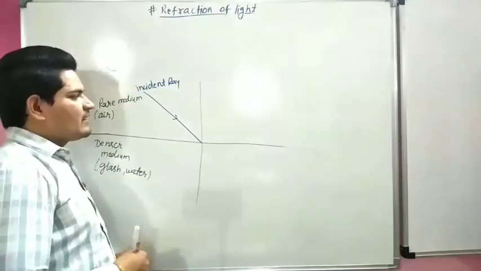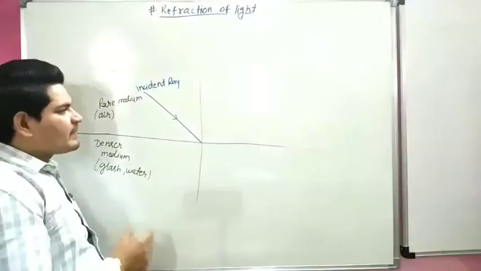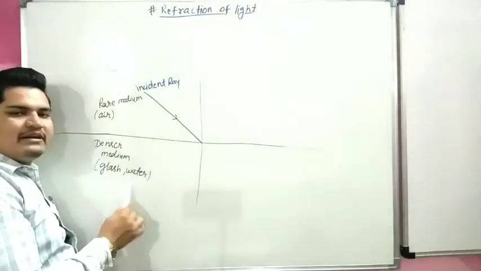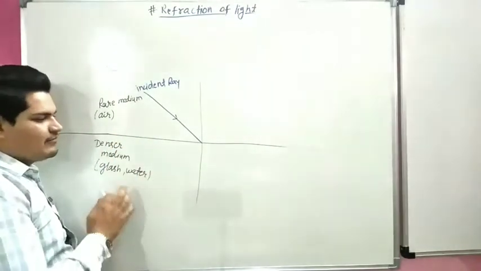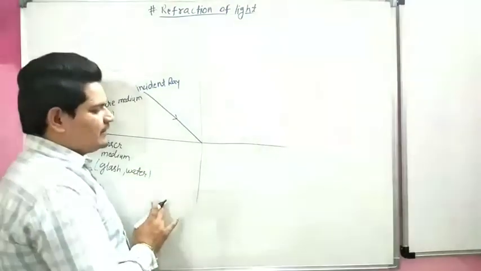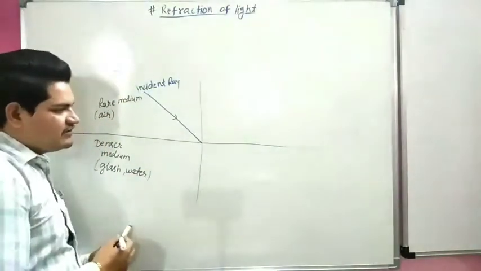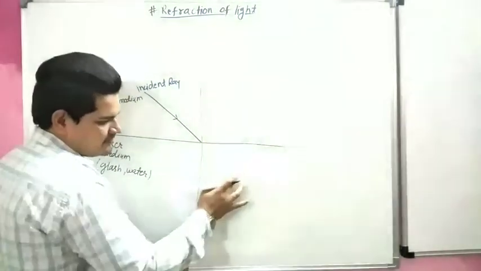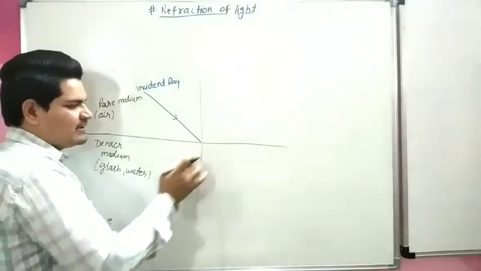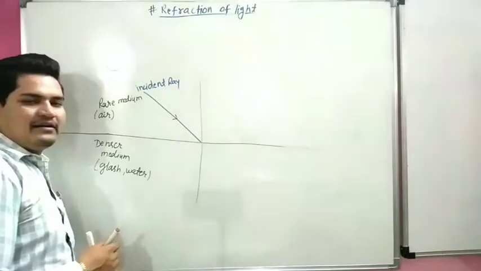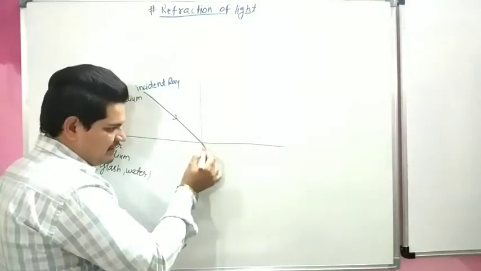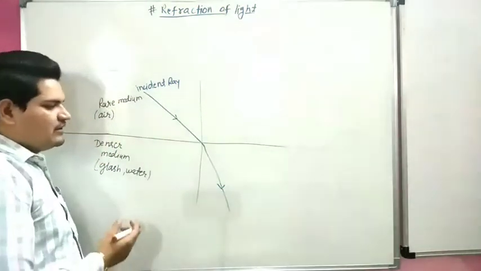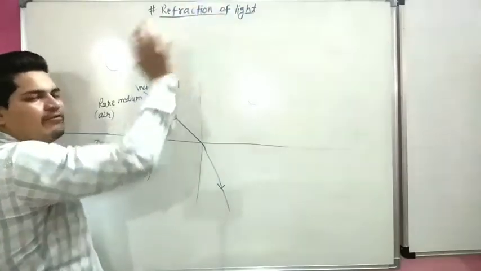When an incident ray comes from a rare medium, air, to a denser medium, glass or water, it should move in the same way, but due to the change of medium, it is diverted from its original path and bent toward the normal.